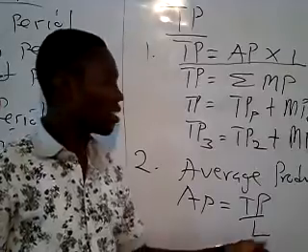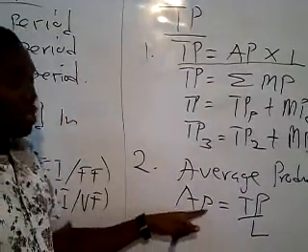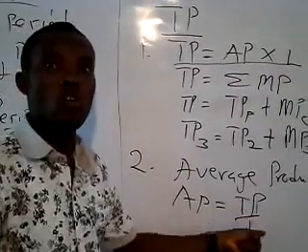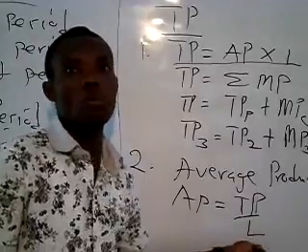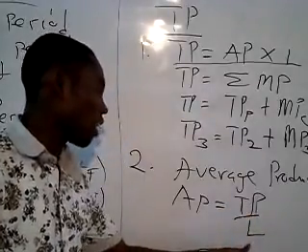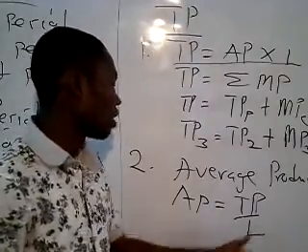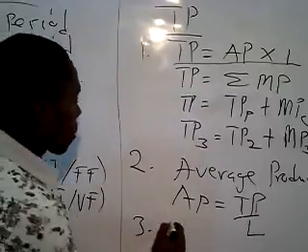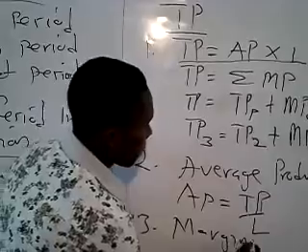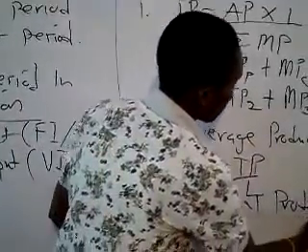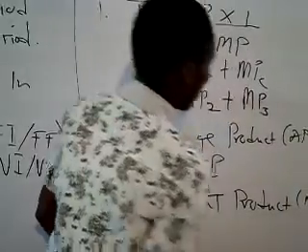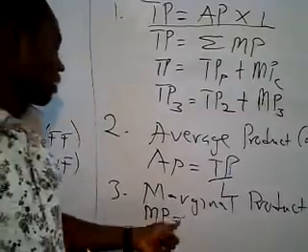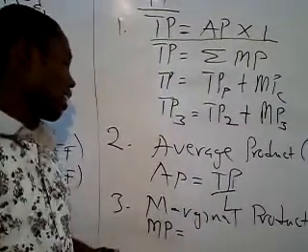Okay? Now, when we talk about average product, it simply means total product produced per unit of the variable factor, which is the labor employed. We shall do some examples or calculate some examples, then you get to know how it is calculated. Now let's move on to the marginal products. Marginal products, MP. In economics, marginal product is MP. Wherever you see MP, is marginal product.